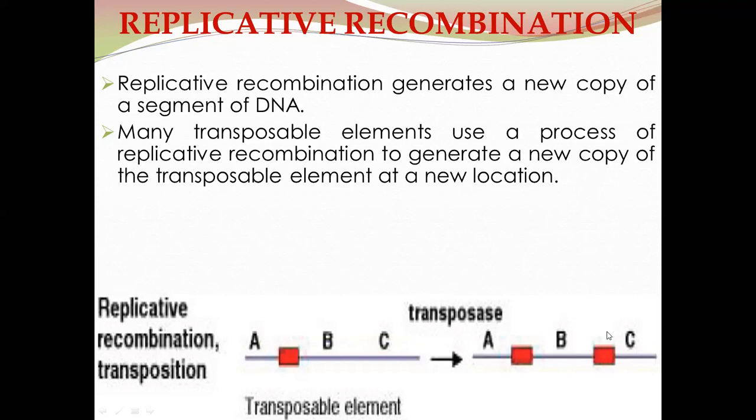So during this transposition process, a modified DNA molecule is generated. So the recombination process, which is a continuous process in living organisms, has four naturally occurring types reported. The first one is generalized or homologous recombination. The second one is illegitimate or non-homologous recombination. The third one is site-specific recombination, and the fourth one is replicative recombination.